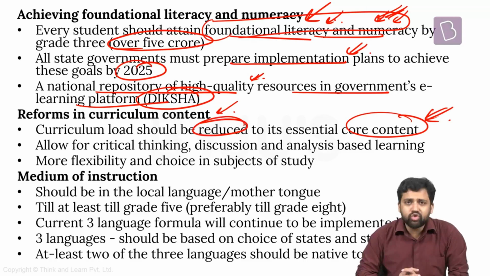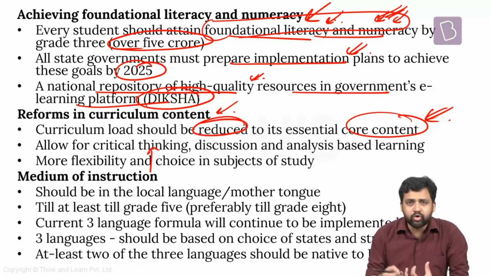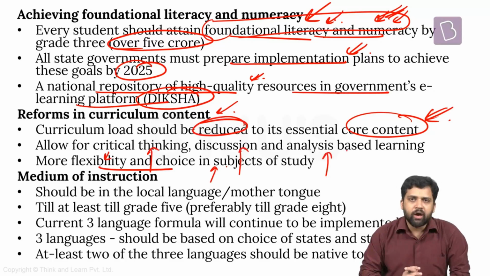Apart from that, what needs to be inculcated among students is critical thinking. They should be able to question things. They should have rational thinking. They should not accept things just as they are. They should be critical in their approach. Also, our education curriculum should be such that it promotes discussion and analysis-based learning. So children should have more flexibility when it comes to the choice of their subjects.